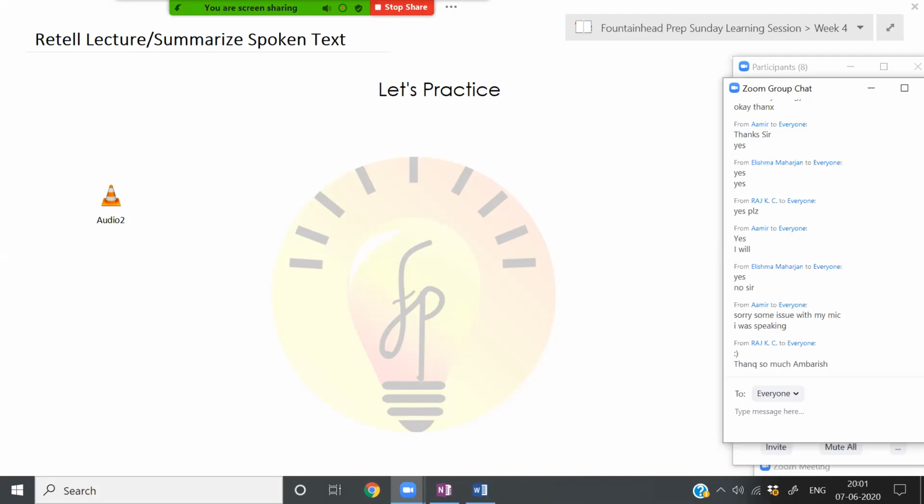So if you just close your eyes and understand, okay, this is what the lecturer has taught and this is what I have understood, and I'm going to explain this to my friend. How will I explain this to my friend? If you come to that zone, you will be able to deliver it quite comfortably. Speaking is really easy if you practice it that way.